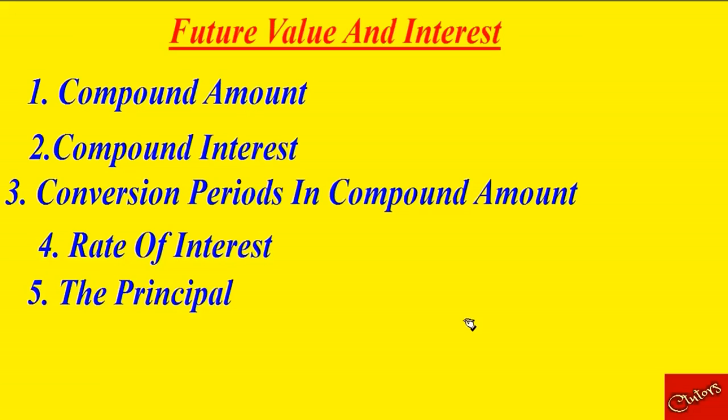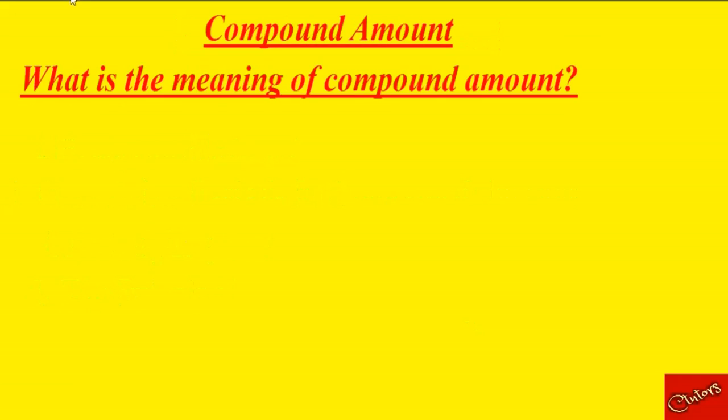We're going to learn how to calculate the compound amount, how to calculate the compound interest and conversion periods in compound amount, and how to calculate the rate of interest and the principal. So let's start from the first one, compound amount. So what is the meaning of compound amount? Compound amount is the accumulated amount over a given period of time at a particular amount invested called the principal.